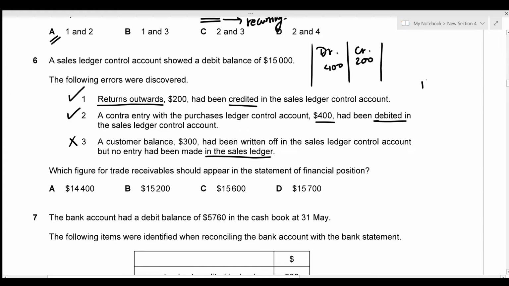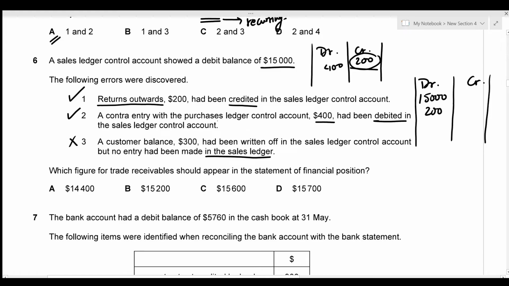Now I'm going to draw up the corrected balance for the debit and credit sides. So we're given a debit balance of 15,000, so I'm just going to enter that first. And what we know is the return outwards had been credited. So this 200 should not have been on the credit side in the first place, and it should not occur on the debit side as well, which means that I'm just going to have to erase this amount. So in order to erase an amount on the credit side, we can just enter that amount on the debit side so that the debit and credit cancel each other out.